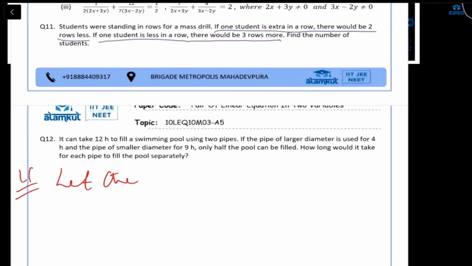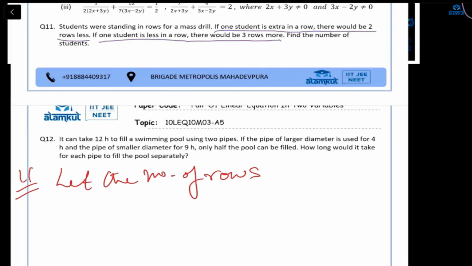Let the number of rows be, okay? Here you can see it is talking about rows and students. And what is it doing, look carefully: if one student is extra in a row, in the same row if one student is added, then the rows decrease, or the rows become fewer. In the second case, if we decrease the students in a row, then the rows increase, but the total number of students remains the same. Okay, the total number of students does not change.